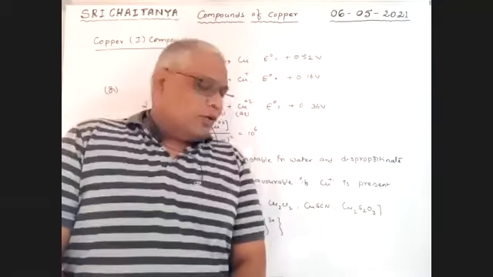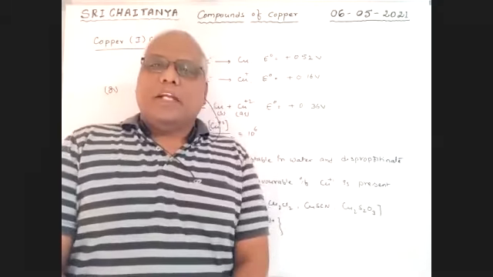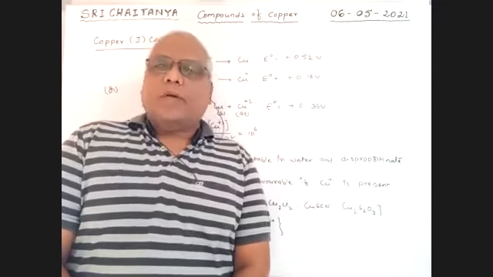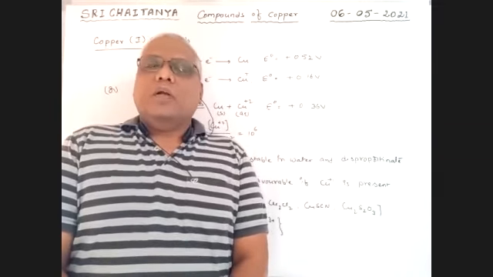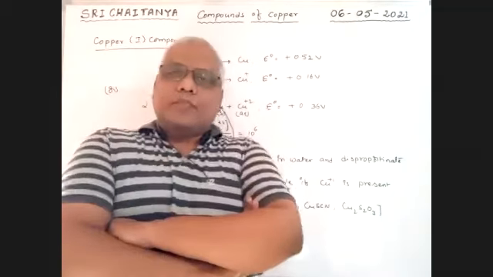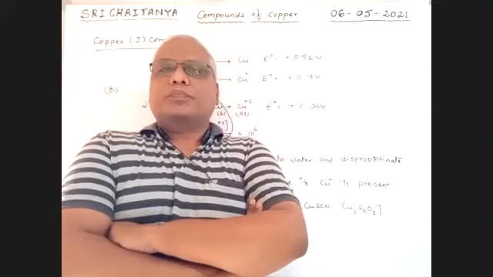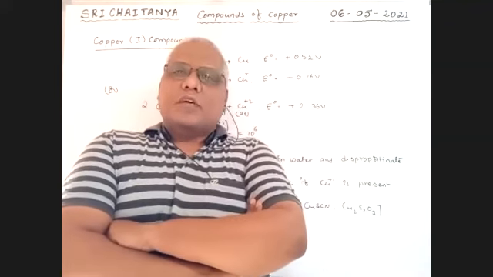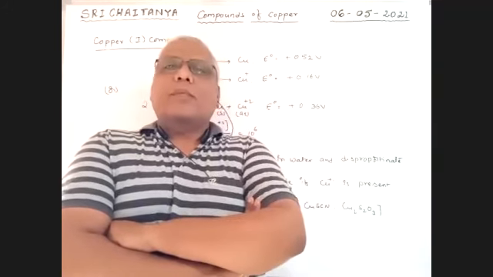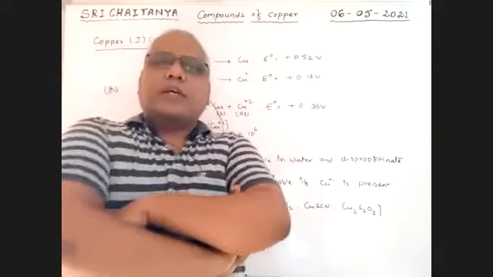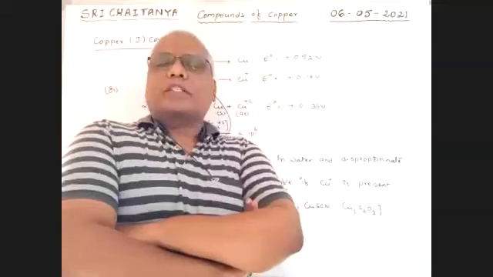So today we are going to discuss compounds of heavy metals. Let us start with compounds of copper. Copper can form two types of compounds with oxidation states +1 and +2. Cu+1 compounds are called cuprous compounds and +2 compounds are called cupric compounds.